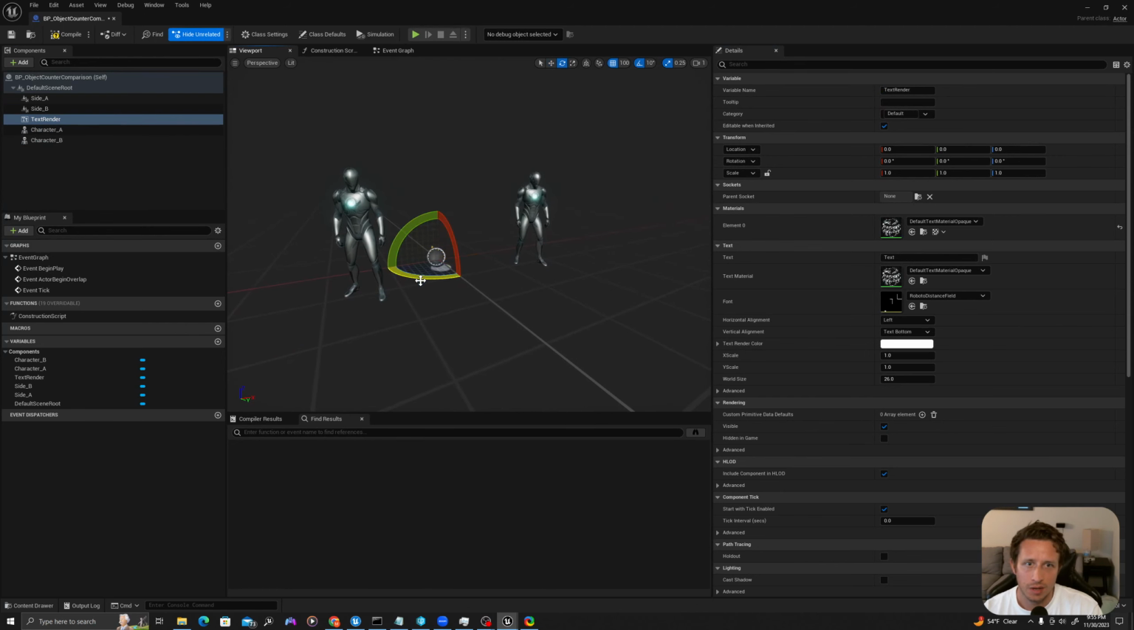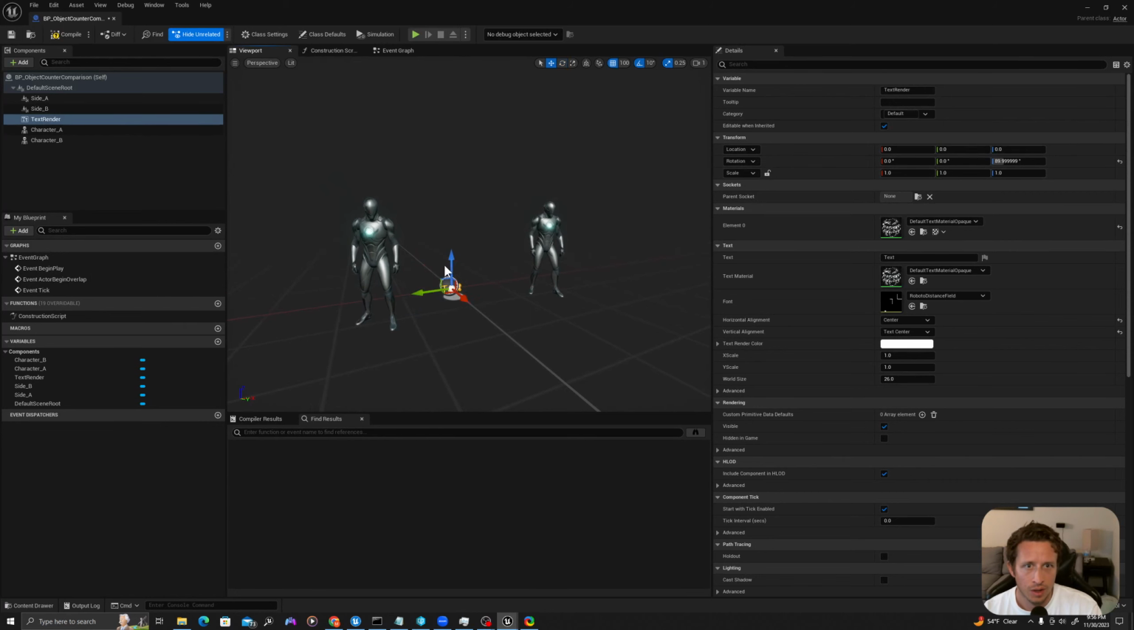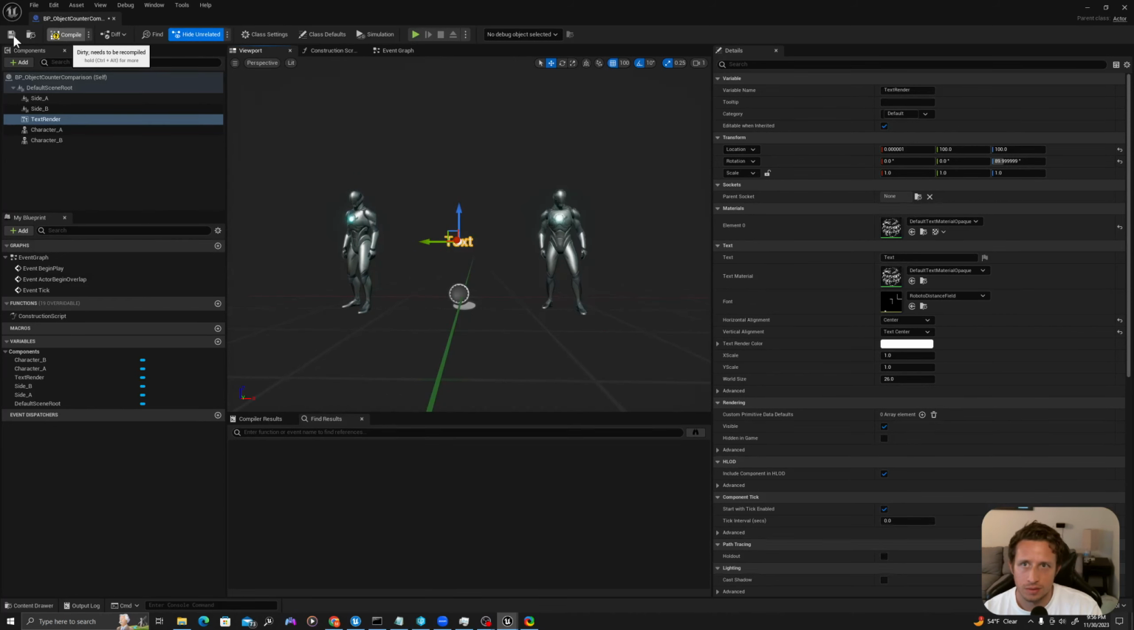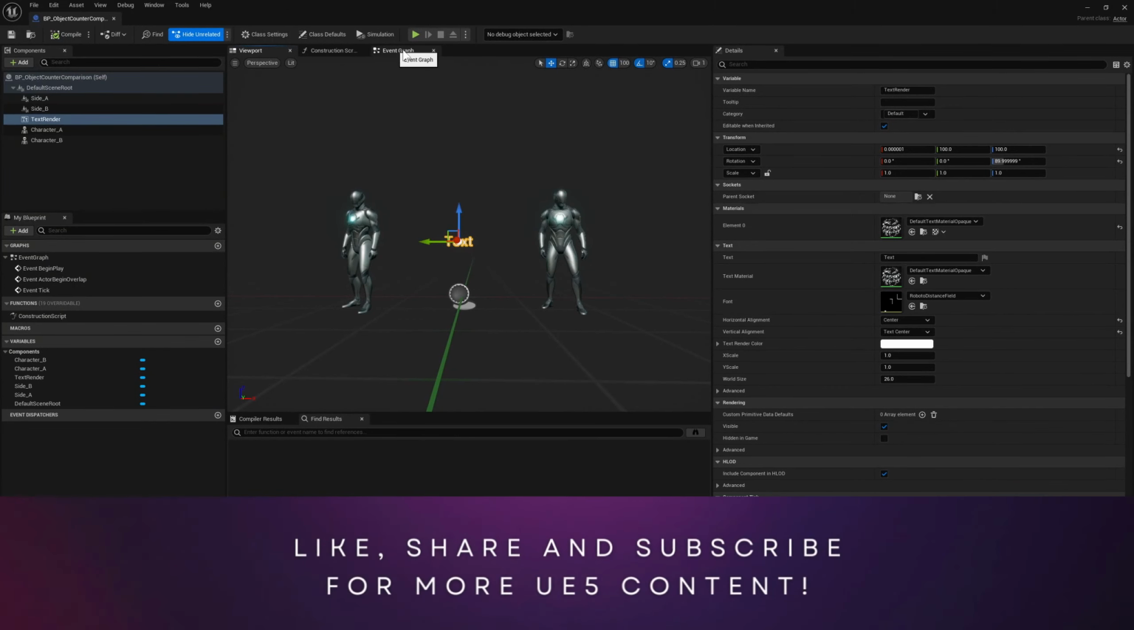I'm going to grab my text. I'm going to rotate it this way, 90 degrees. On the right over here in the details panel, I'll make it center aligned in both the vertical and the horizontal. And then I will move it up and forward. Now let's compile this and save. All right, now let's go into our event graph.